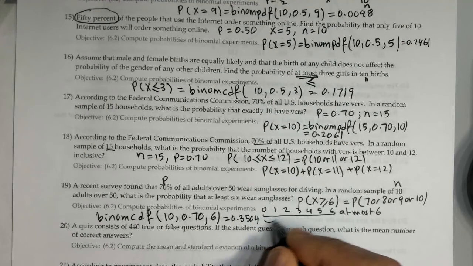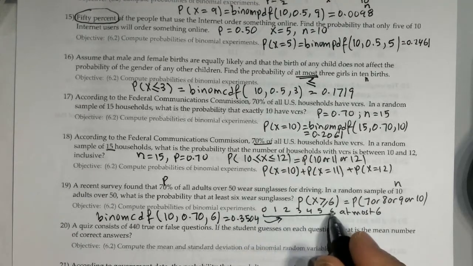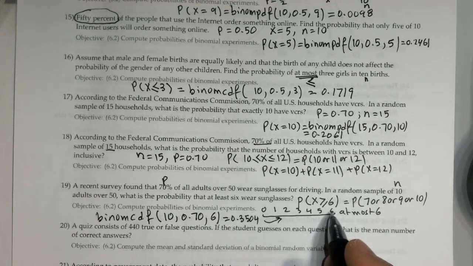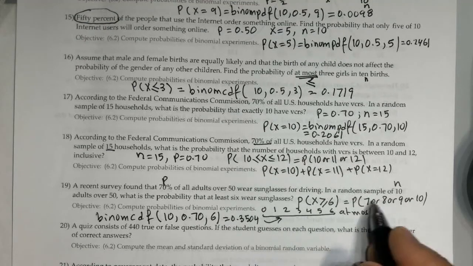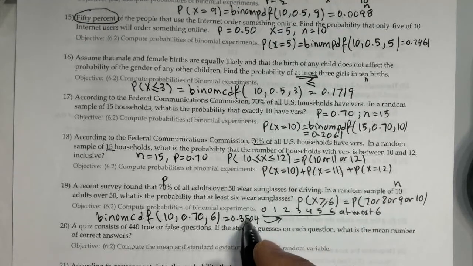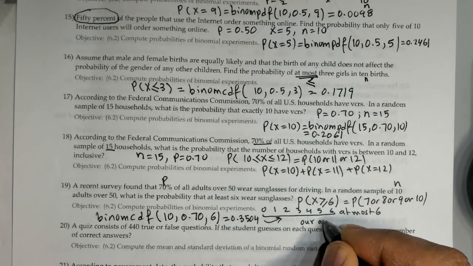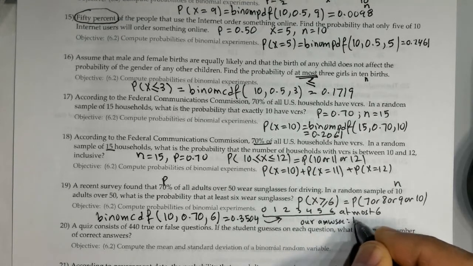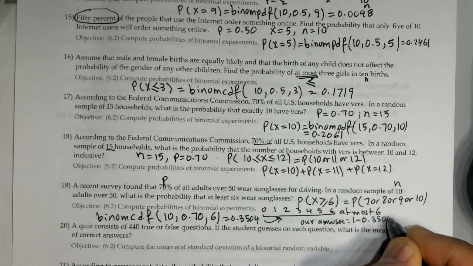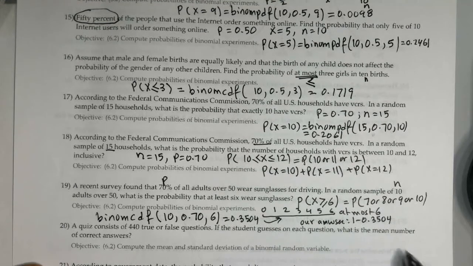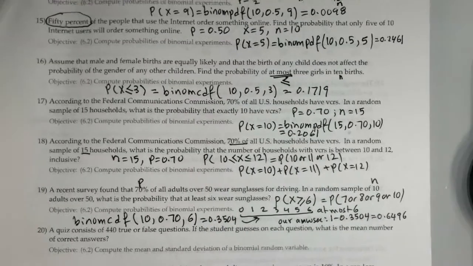This is the probability of getting a 0, 1, 2, 3 all the way up to 6. But he wants 7, 8, 9, and 10. Well, since we were able to use the calculator to do 6 and less, to find 7 and up, you just subtract the answer that we got from 1. So our answer, 1 minus 0.3504, which is 0.6496. That would be your answer.